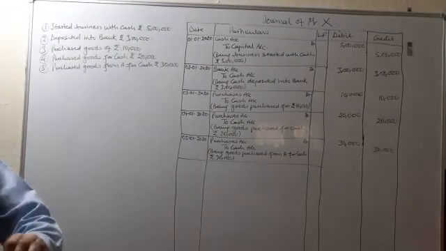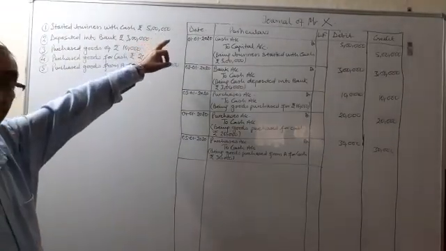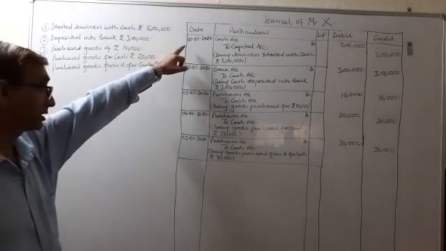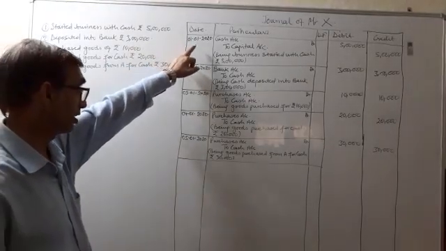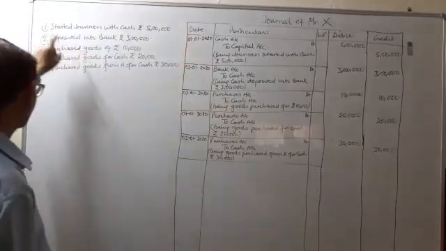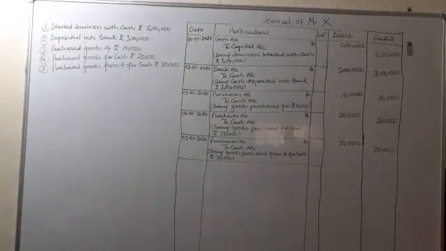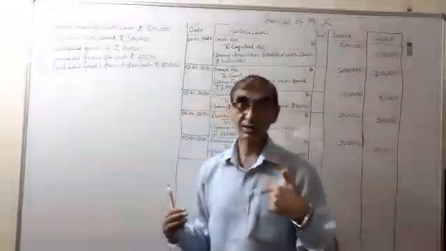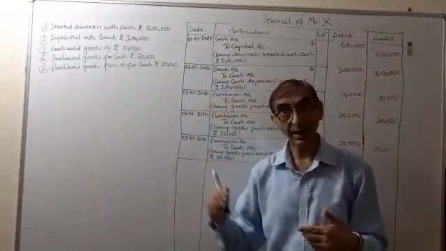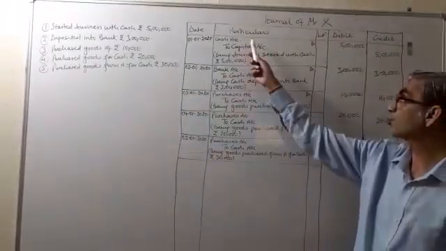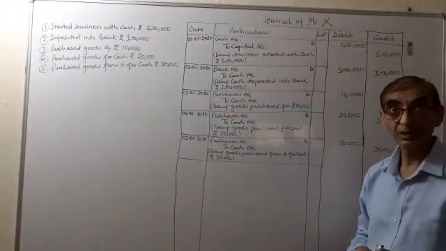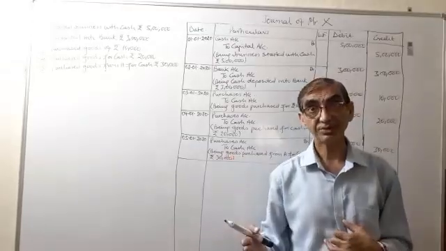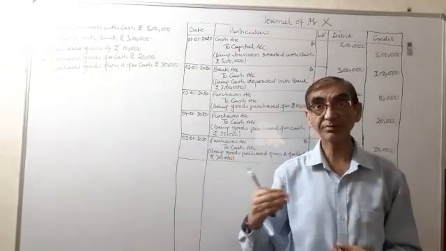And the date has been assumed to be of the month of January. So it is on 1/1/2020. Say the business was started with cash rupees 5 lakh by Mr. X. So what is coming in? Cash is coming in. Debit what comes in? So cash account will be debited. And who is giving this cash? This cash is being given by Mr.